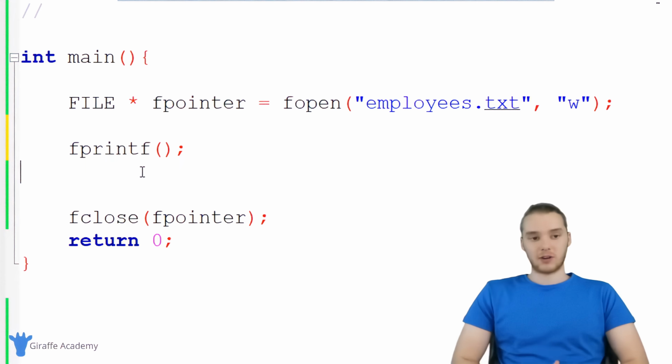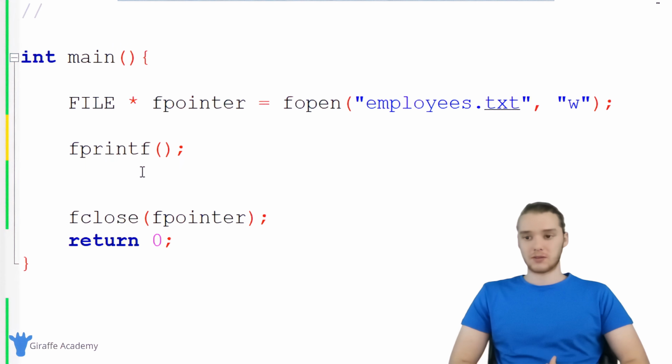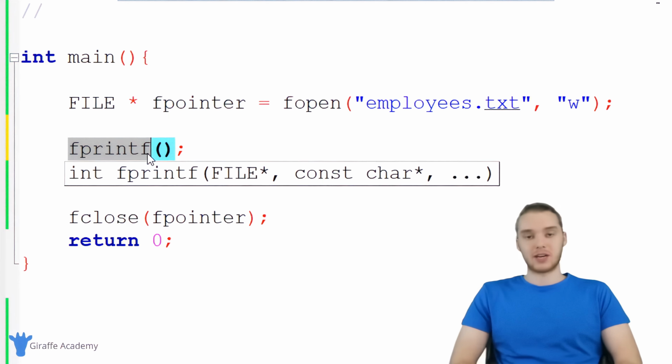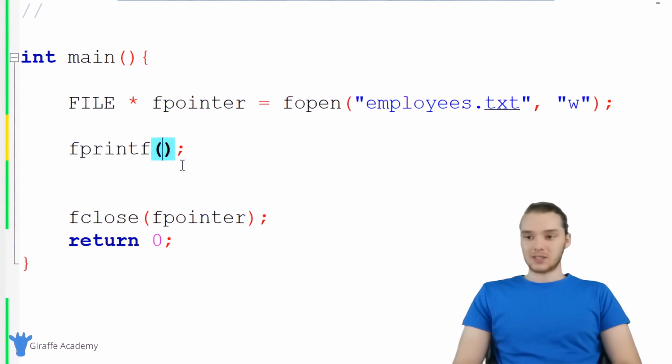So if you've used the printf function, and if you're following along with this course, we've been using it throughout the entire course. The printf function basically allows you to print information out onto the console window. Fprintf is going to allow us to essentially just write information to a file. I need to give this a couple of parameters.